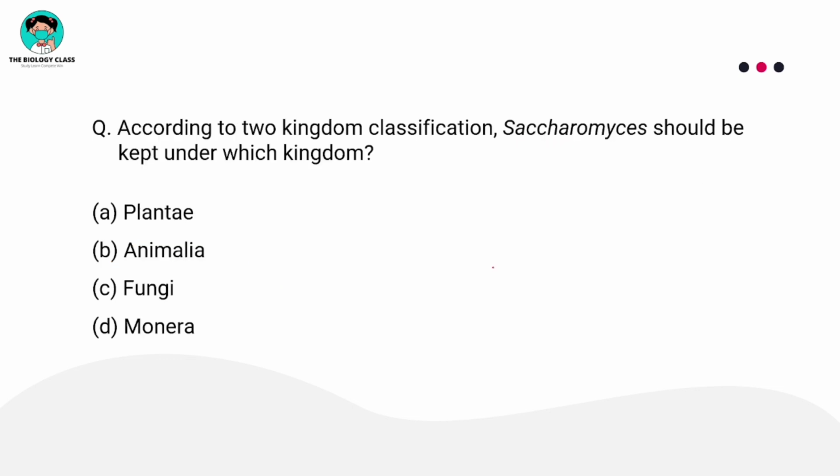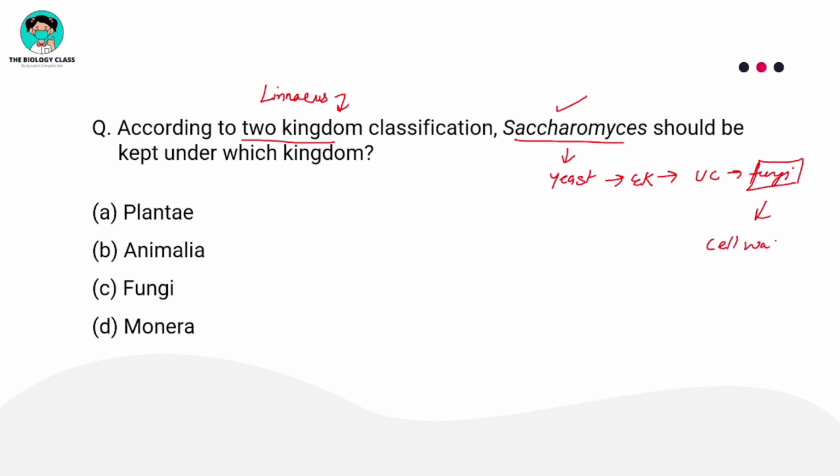Now, according to 2 kingdom classification, Saccharomyces should be kept under which kingdom? The 2 kingdom classification was proposed by Linnaeus. According to this classification system, where should I put Saccharomyces? What is Saccharomyces? It is yeast. What is yeast? It is a eukaryote, a unicellular fungus. And fungi were having a cell wall, so that's why they were kept under kingdom Plantae.